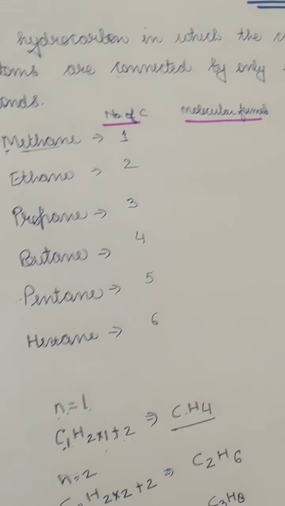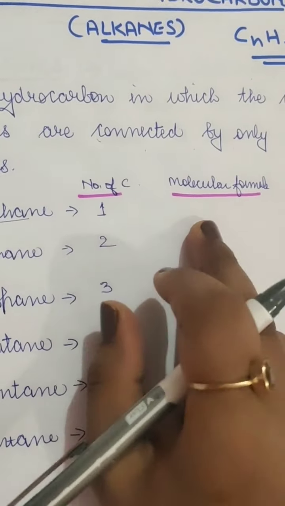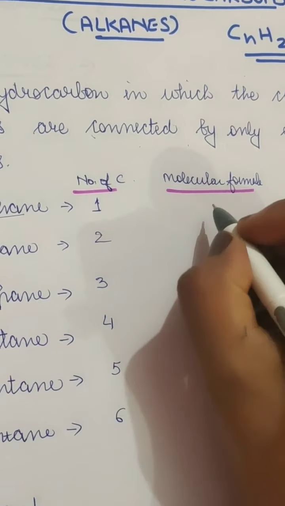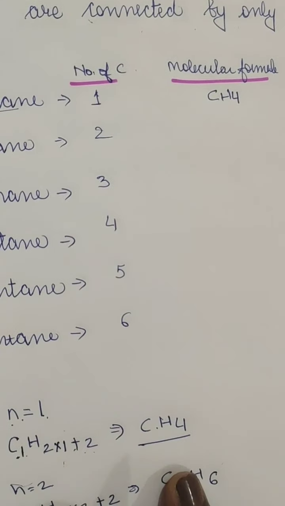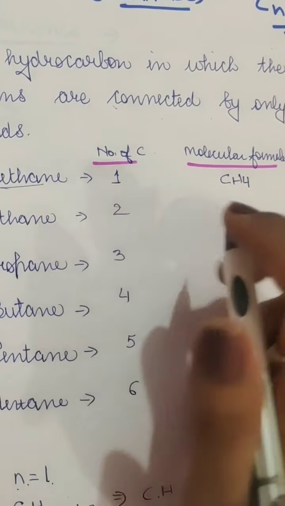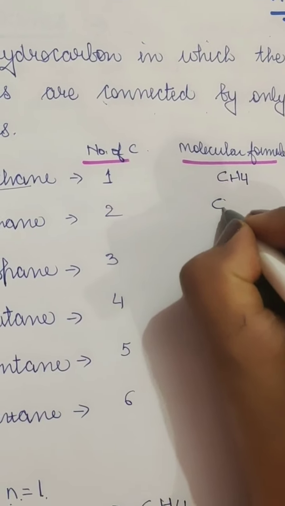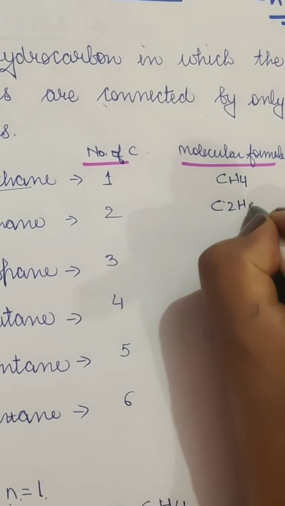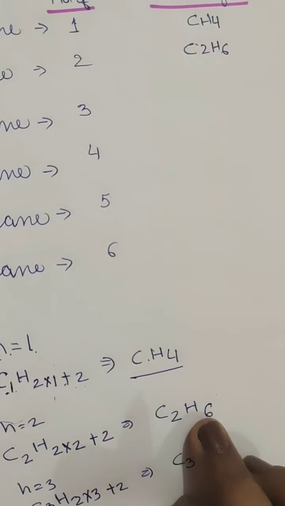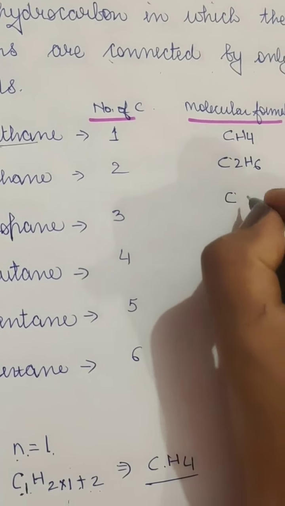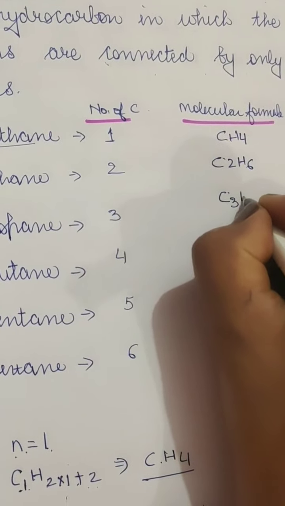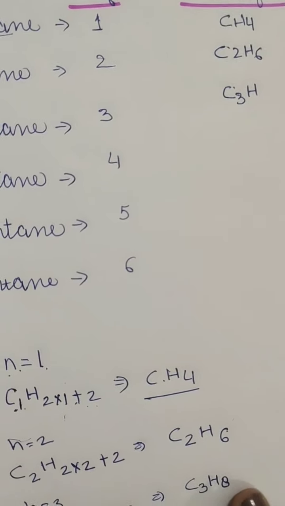So when n is 1, what will be the molecular formula? It will be CH4. When n is 2, it will be C2H6. Now when n is 3, it will be C3 and H, what is H? 8.